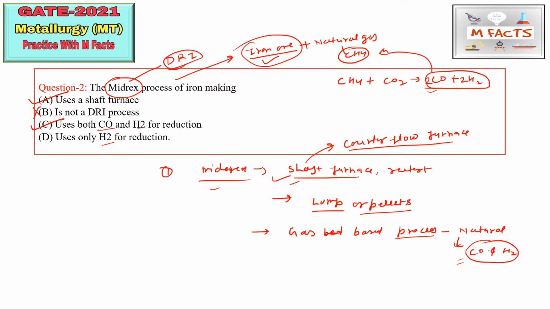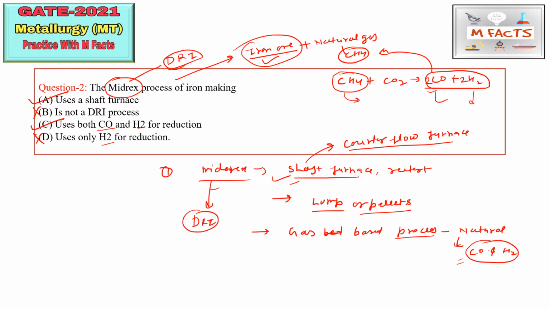Okay, so D part is uses only H2 for reduction. This is wrong because in some routes they use CO and H2 both for the reduction process, because in general we are using these natural gases, but after reforming this will convert into CO and H2, and we use both of these for the reduction of iron ore. Okay, so what is the product of this Midrex process? That is direct reduced iron, DRI.